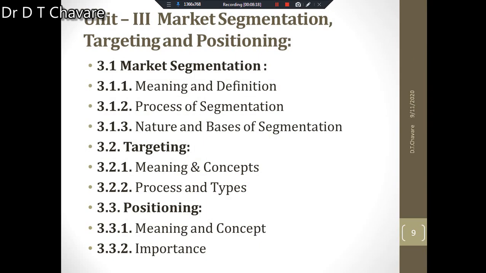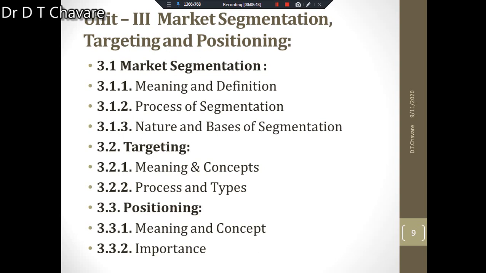Okay, now unit number 3 is there, that is entitled market segmentation, targeting, and positioning. We have to understand the meaning of market segmentation. What do you mean by market? What do you mean by segmentation? And now what do you mean by market segmentation? It means that we have to study the meaning and definition of market segmentation here.